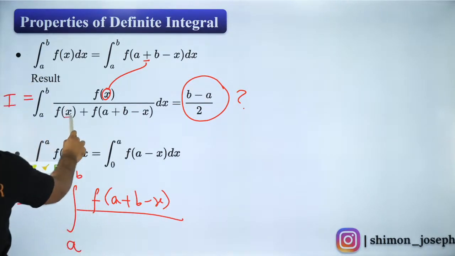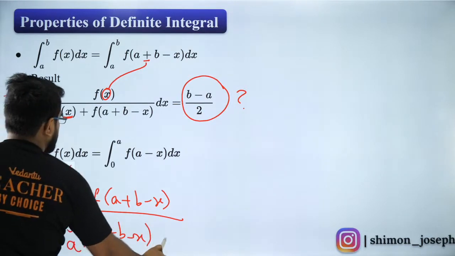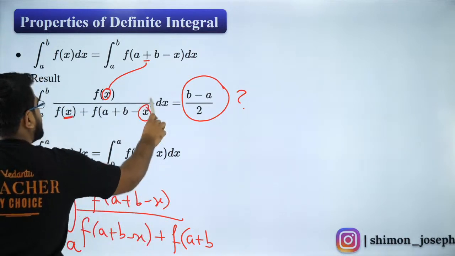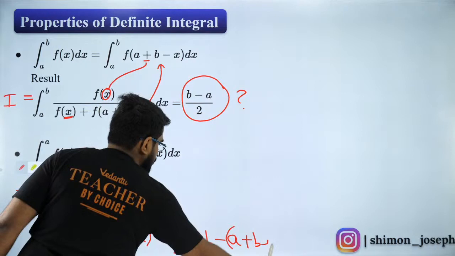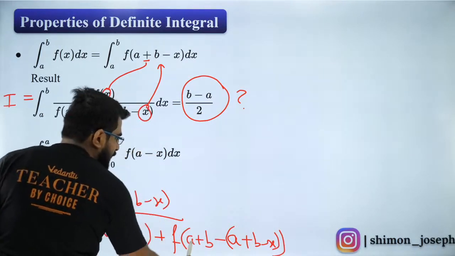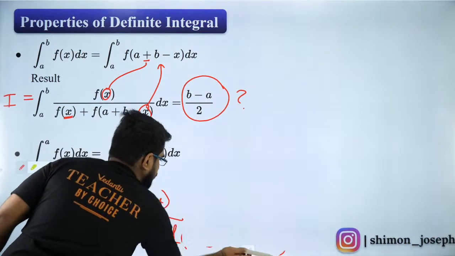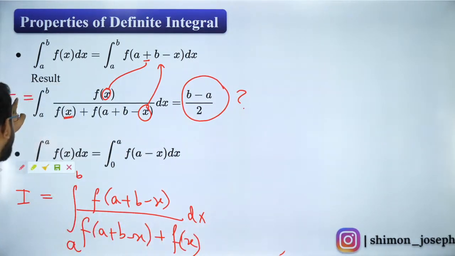So in the denominator also, for x I will write a plus b minus x. And similarly here, instead of x I will write a plus b minus x. So a plus b minus of a plus b minus x. So that will be just x. So isn't it beautiful? Because guys, if I add these two integrals, what will I get?